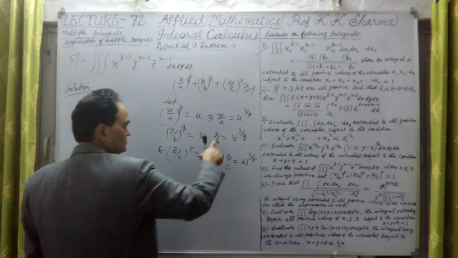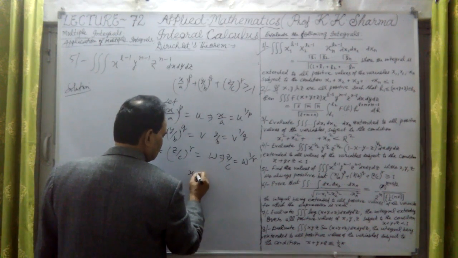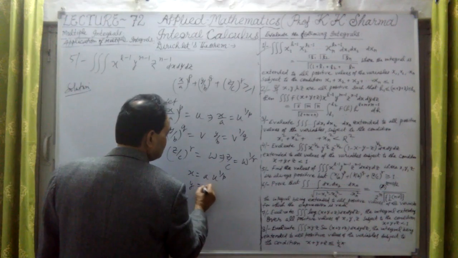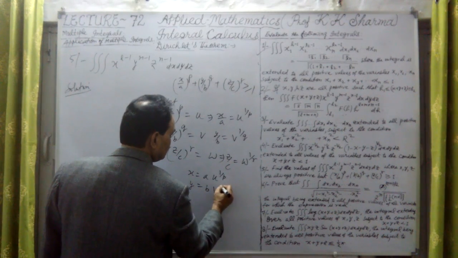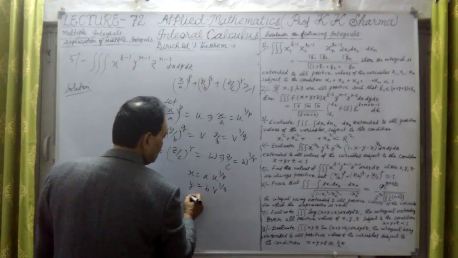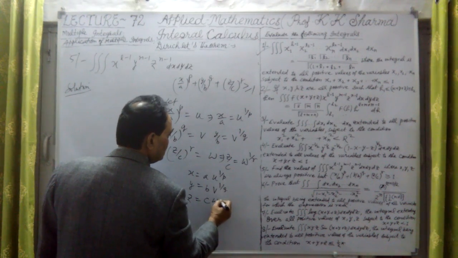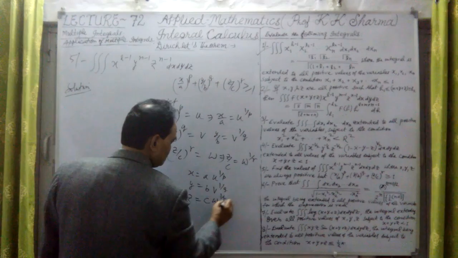Now taking a, b, c to that side, x equals a into u raised to the power 1 upon p, y equals b into v raised to the power 1 upon q, and z equals c into w raised to the power 1 upon r.